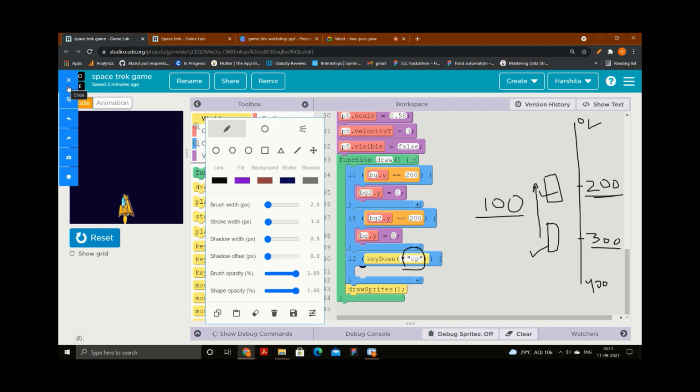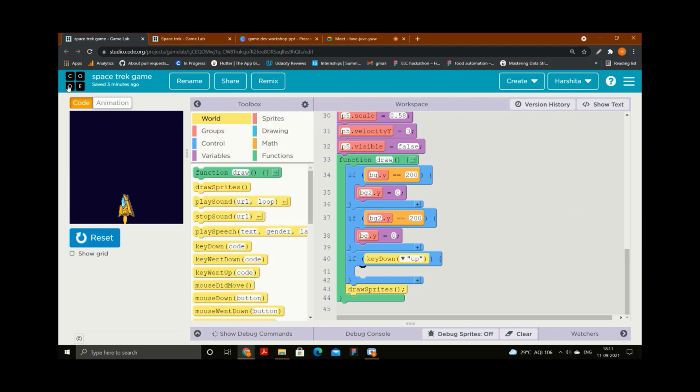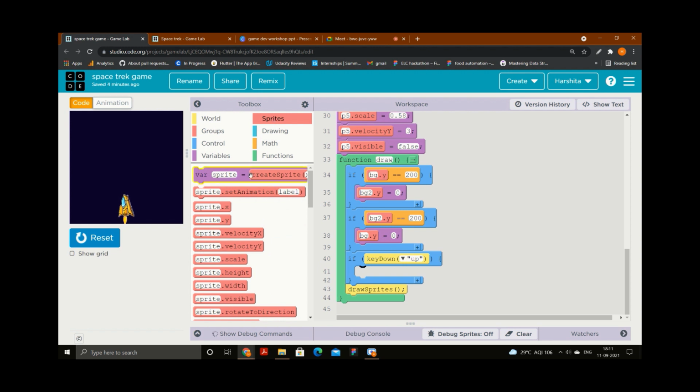Now I will tell you how to write this part, the actual code. I'm talking about the y coordinate. So sprite.y, put it here, and I need to write rocket.y. The final position equals the initial position minus some number of units.